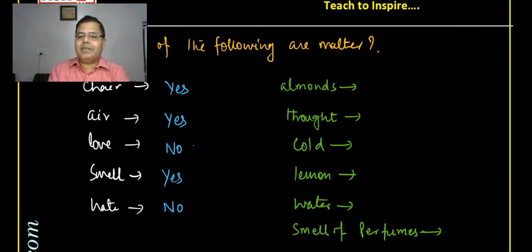Almonds, yes, there is a mass and it does occupy space, so this is matter. Thought, again, thought is something coming in your mind. Yes, coming and going, thought is there, but it does not possess any mass or occupy a space, so that is why it is a big no.